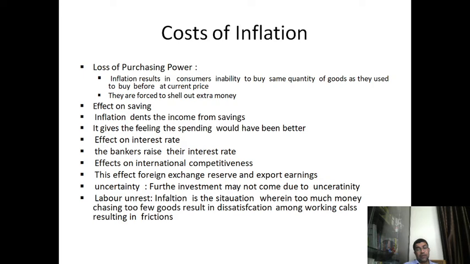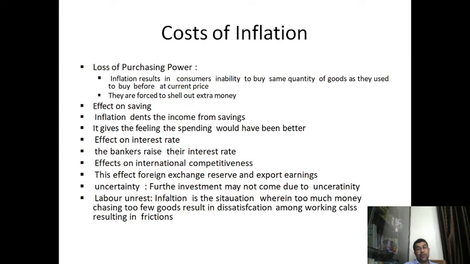Interest rates are also impacted. Bankers raise their interest rates because of inflation, as there is more demand for loanable funds. International competitiveness is also impacted, because internationally our commodities won't be competitive because of input prices and other things.